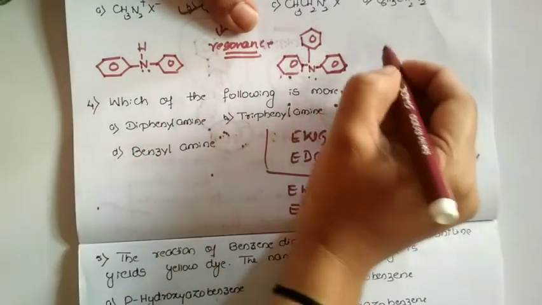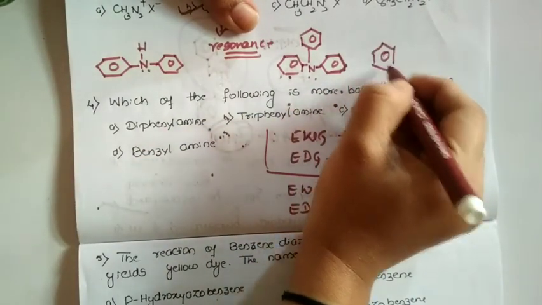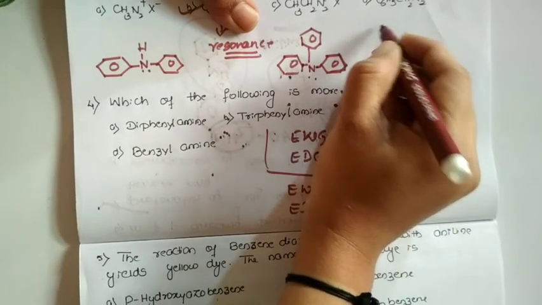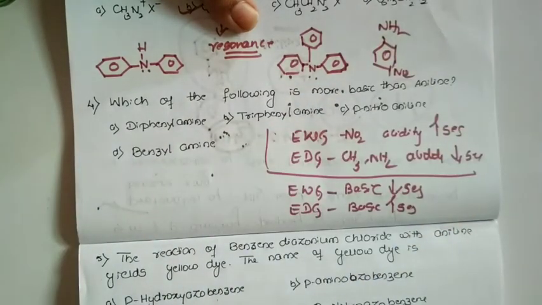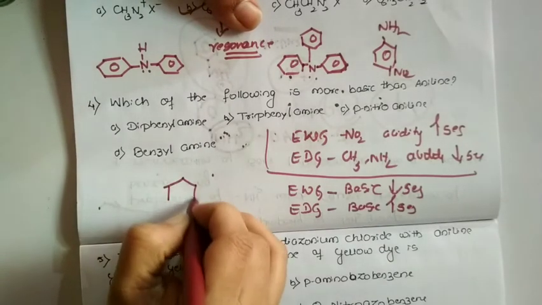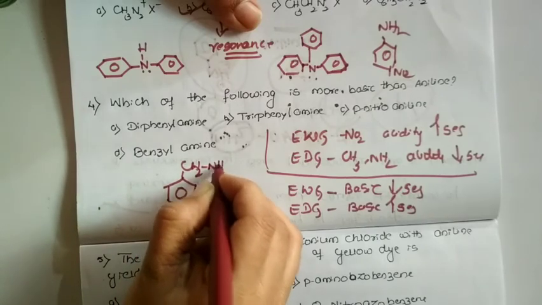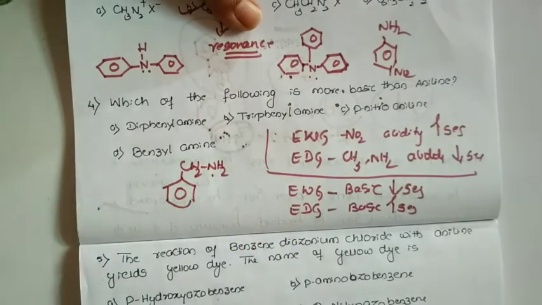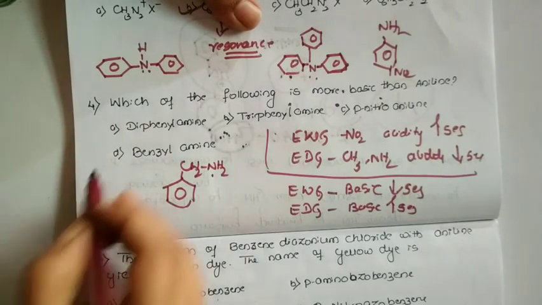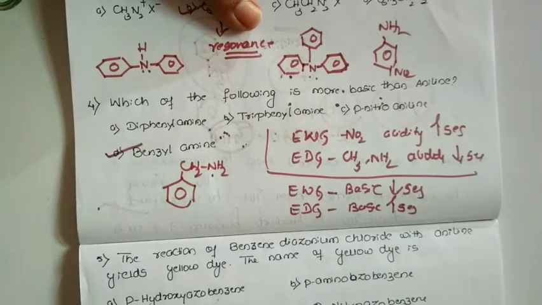And para-nitroaniline. So we have para-nitroaniline, nitro group here, amine group over here. And we have benzylamine. Benzylamine is a benzene ring, CH2, NH2. This is called benzyl. Among all the 4, the one more basic than aniline is option D, benzylamine.